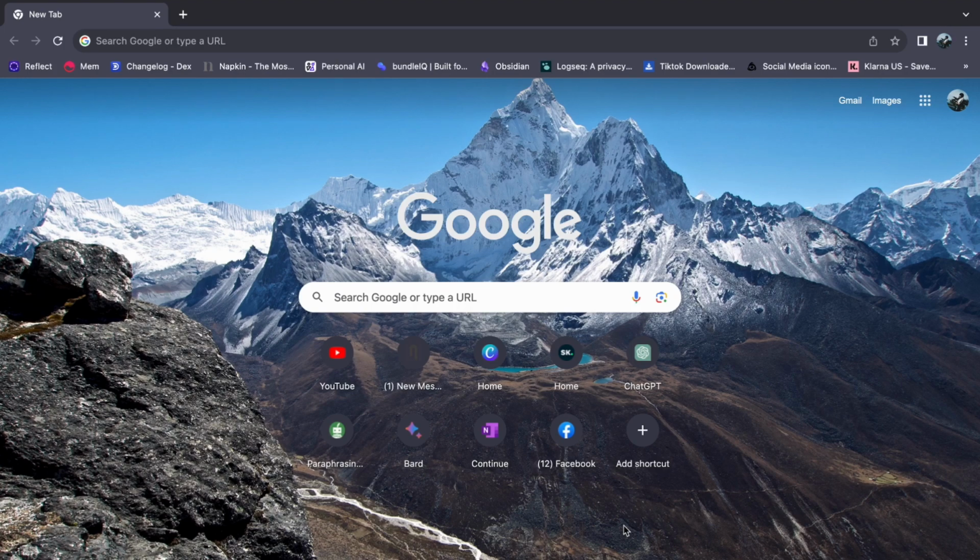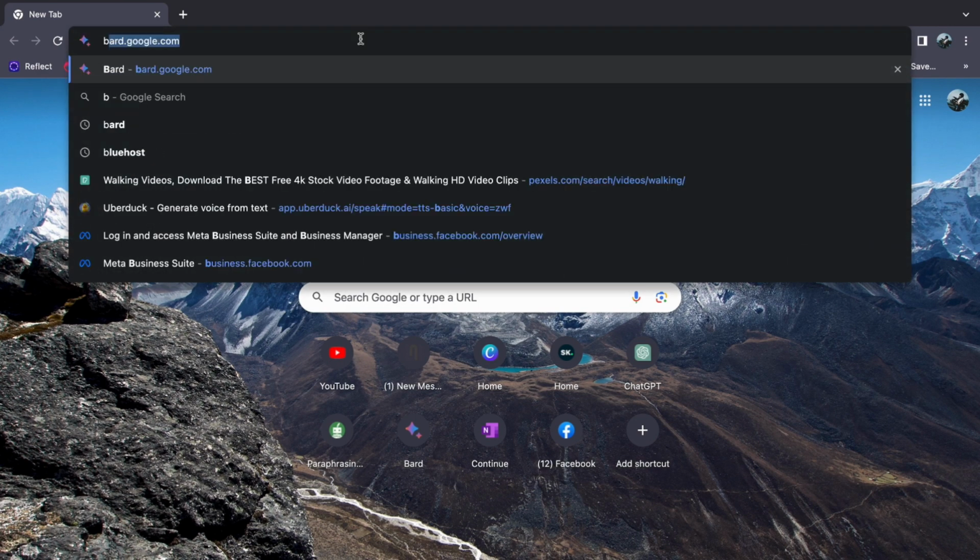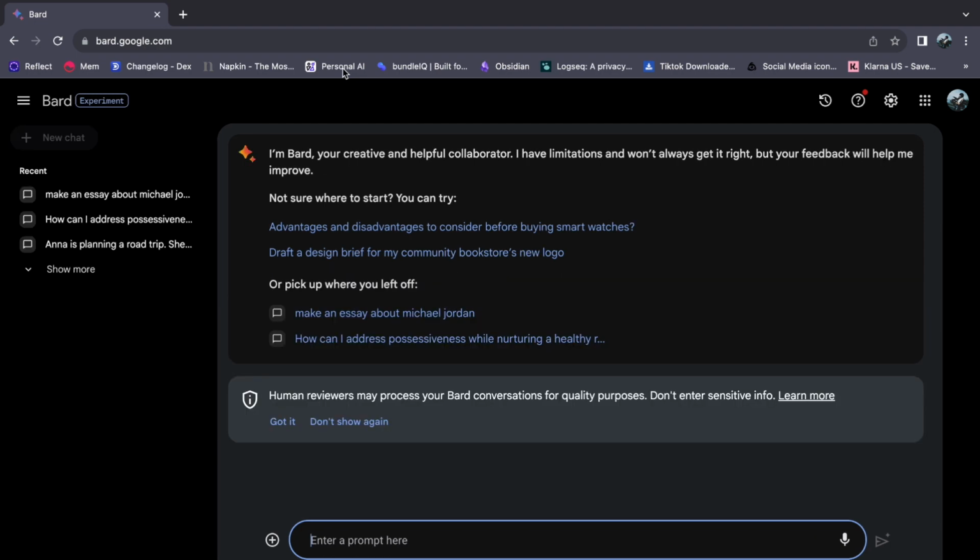Today, I will be going over how to write songs using Google Bard. So let's get started. First, open your browser and type bard.google.com. If you haven't logged in yet, then I suggest that you log in first.